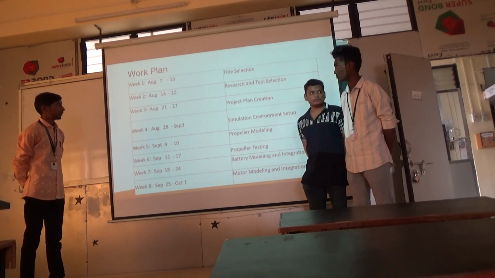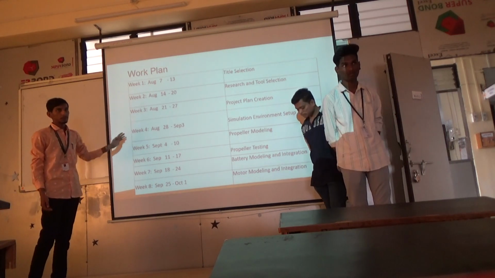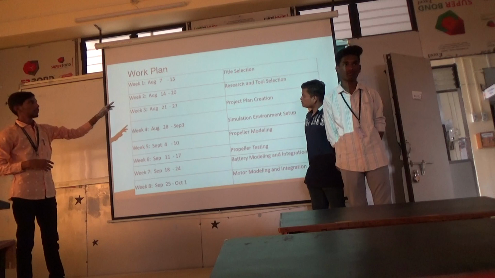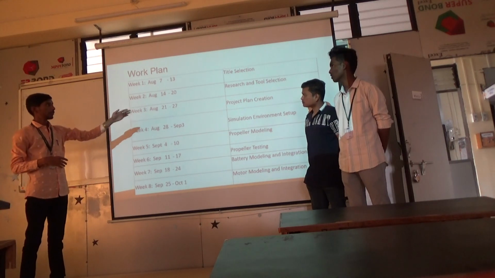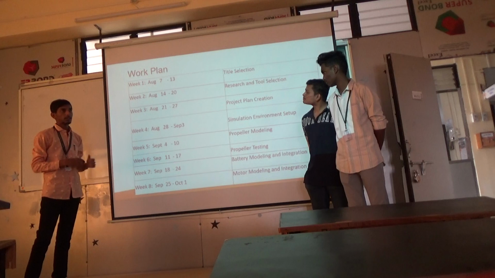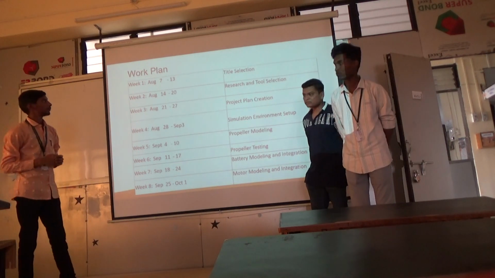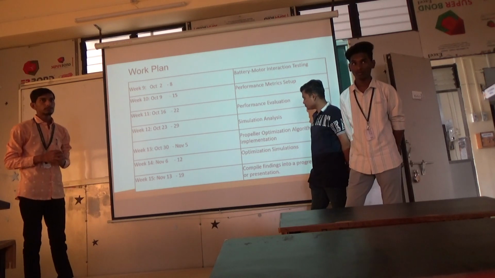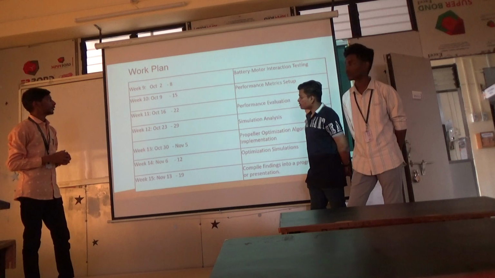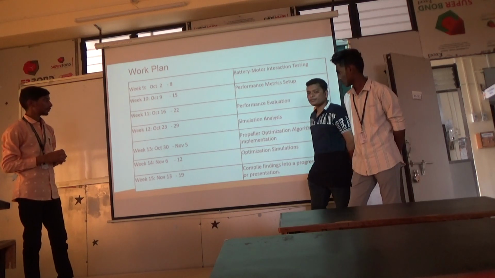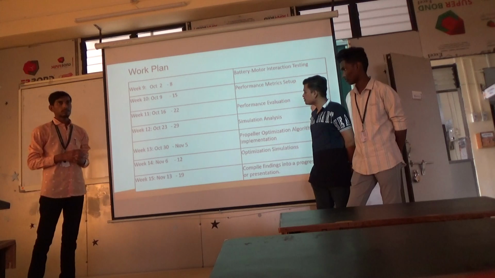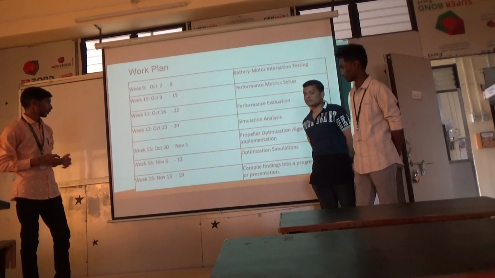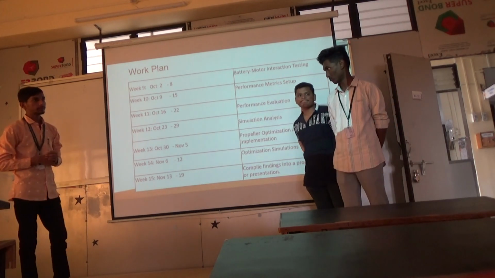This is our work plan from the allocation of the title to the first stage. First the title selection, then research, and then planning, and so on till that date. At what stage are we now? Project phase 1. So we are at the simulation stage, and now we are optimizing the code, and that is the 4 things. Next.